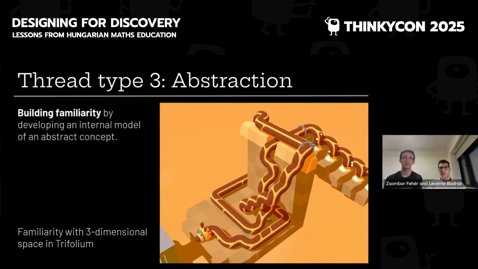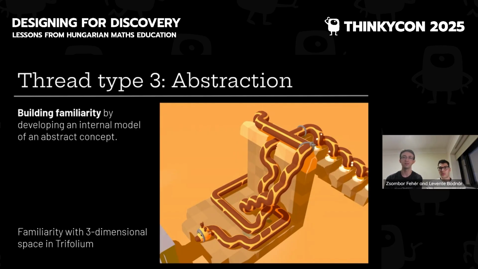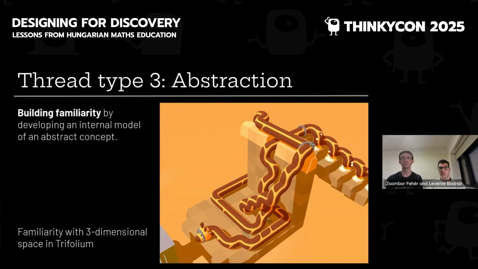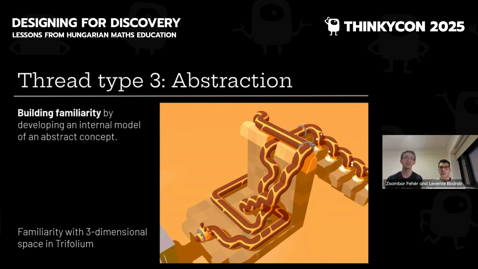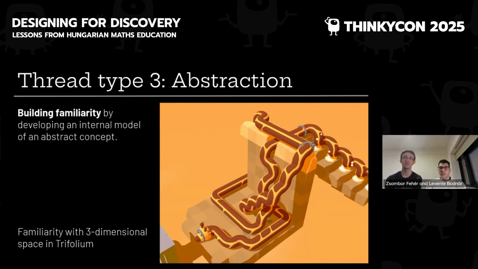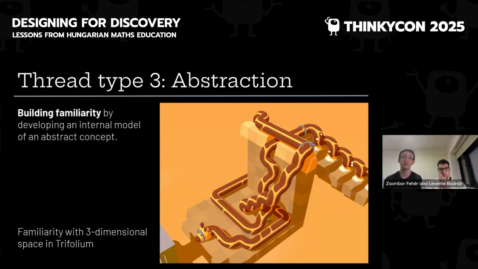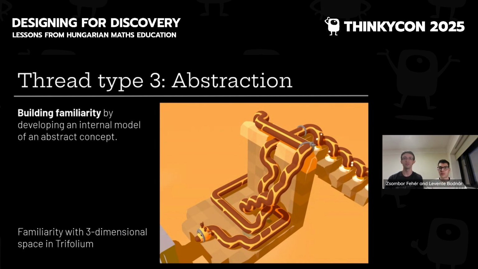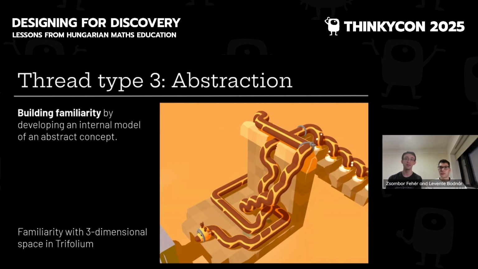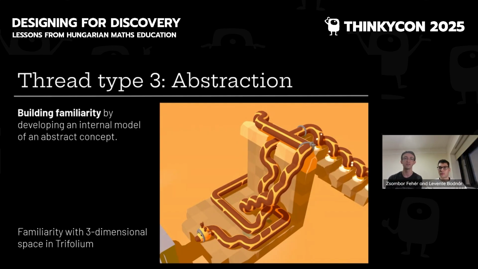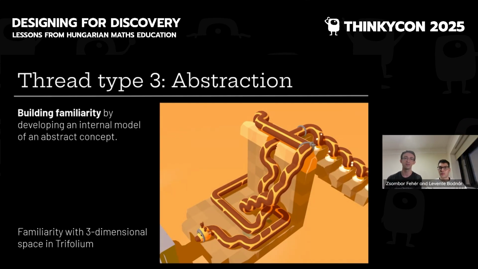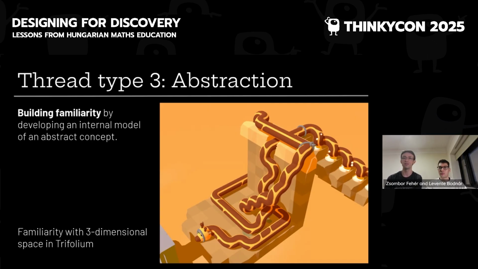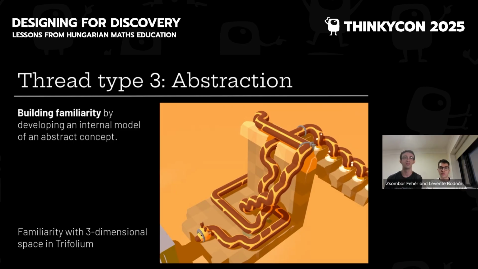Sometimes you don't just have to build on ideas, you also have to build familiarity with something. So here's an example from our demo for Trifolium. It's a 3-dimensional game, and so we have to be careful about building familiarity with 3-dimensional space. Someone complained about not understanding why this is not a solution to this puzzle, and it's not their fault. I think the problem here was that we ran too quickly from mostly 2D puzzles to this very 3-dimensional puzzle in the demo.